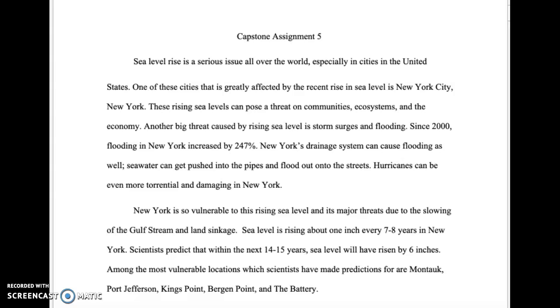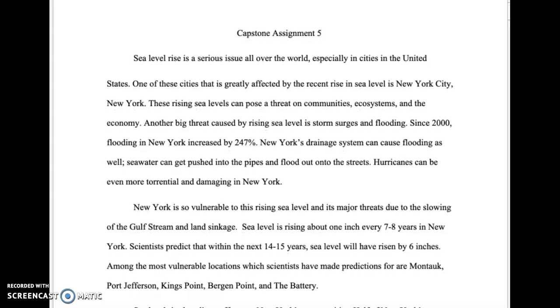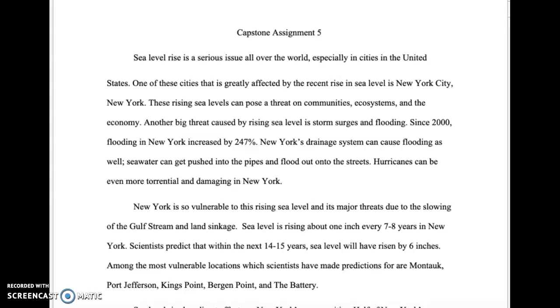Capstone Assignment 5. Sea level rise is a serious issue all over the world, especially in cities in the United States. One of these cities that is greatly affected by the recent rise in sea level is New York City, New York. These rising sea levels can pose a threat on communities, ecosystems, and the economy.